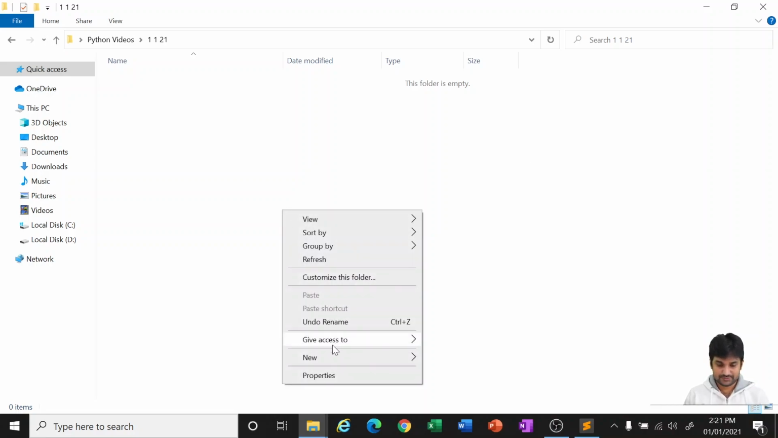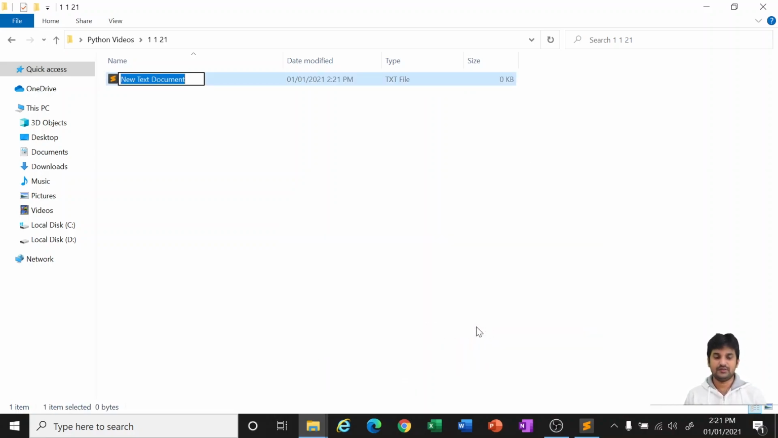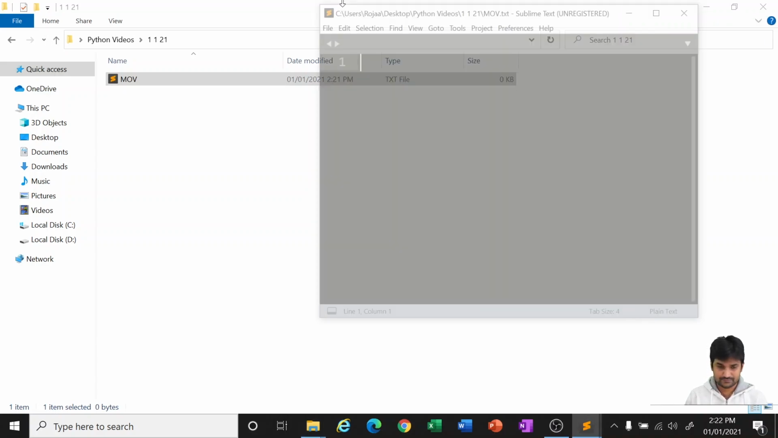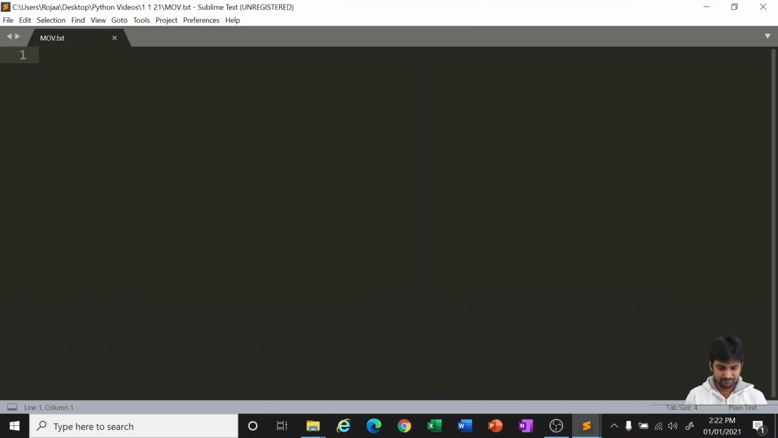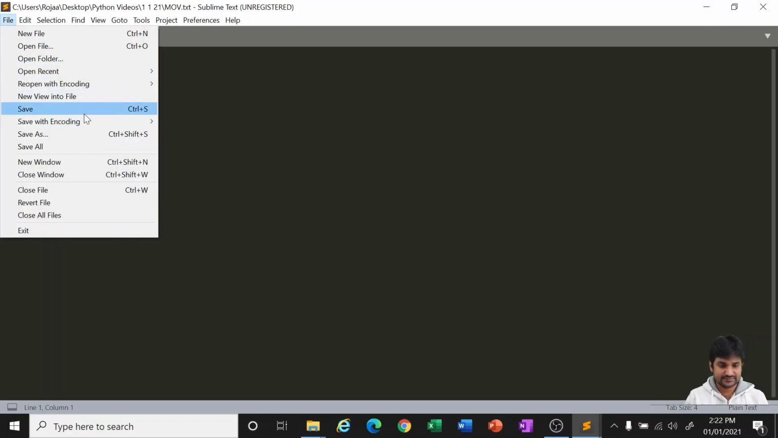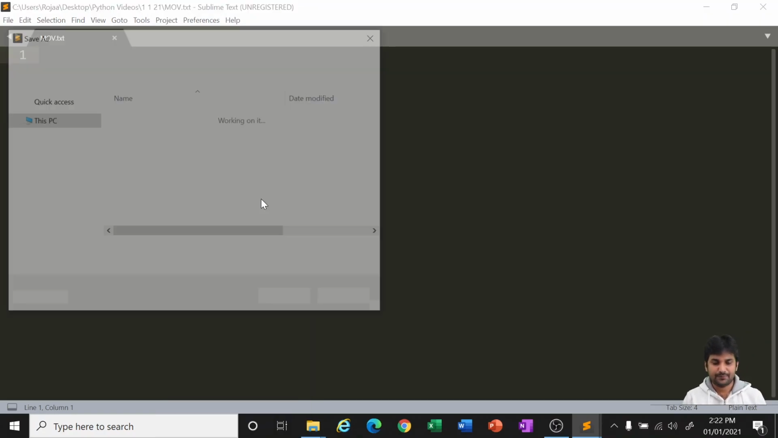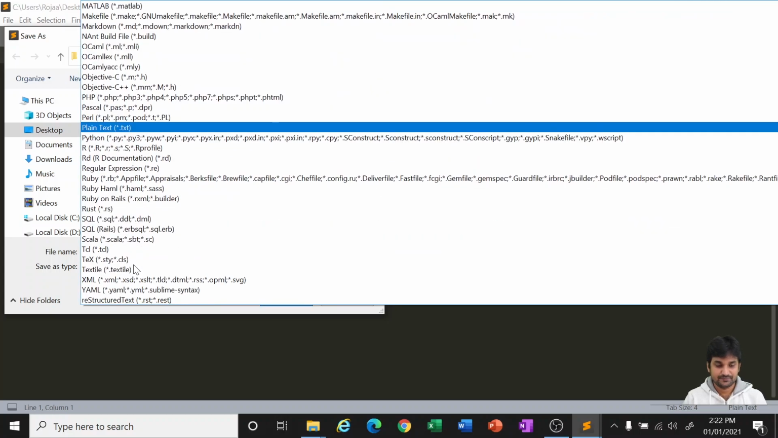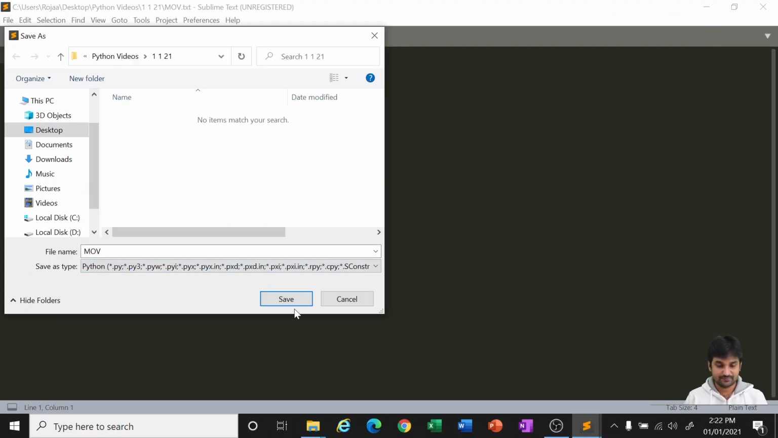Now I'm opening it. New text document. The thing is, when you open it, by default it will save it as a text file. You can see it as a text file in the type. I'm giving the name MOV, like mean variance optimization. I don't want the text file, I want to save as a Python file. So here, instead of plain text, I'm choosing Python, saving.